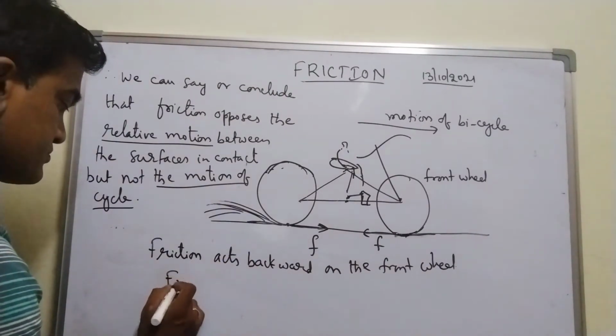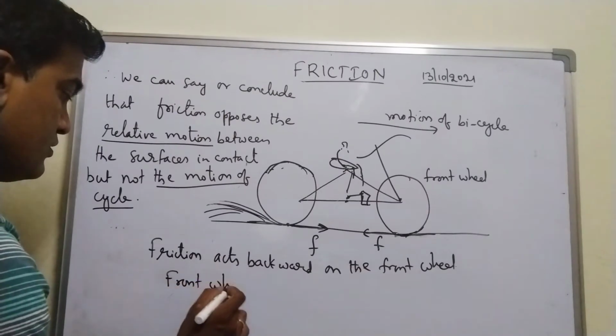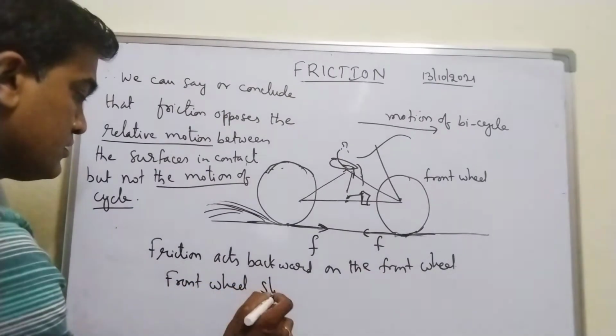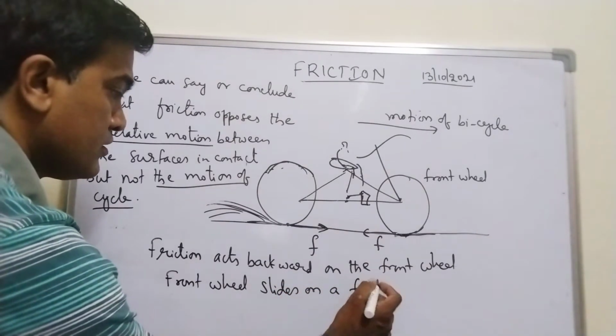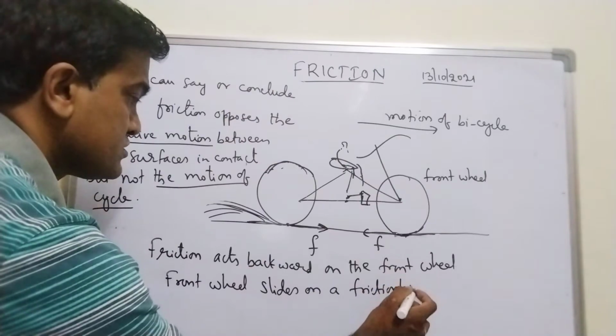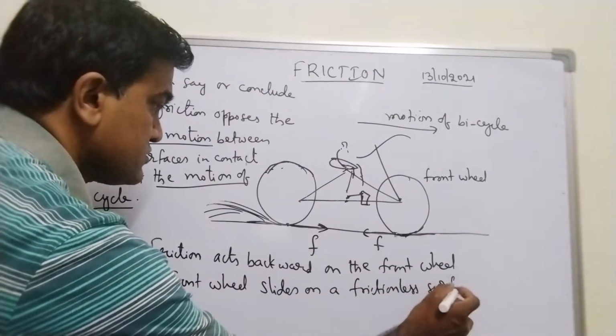Let me show. Front wheel slides on a frictionless surface.